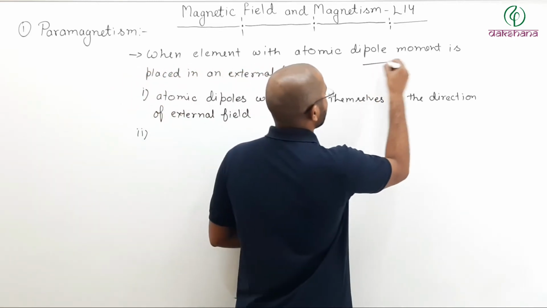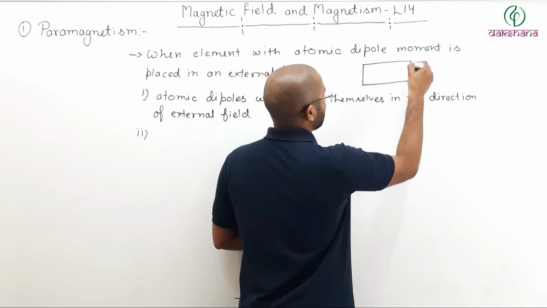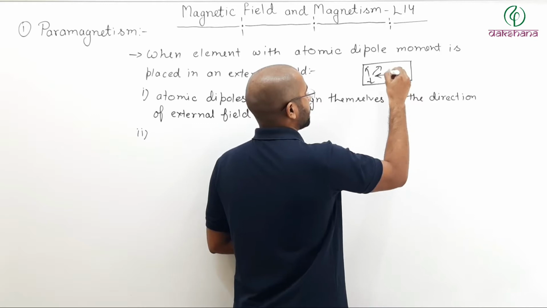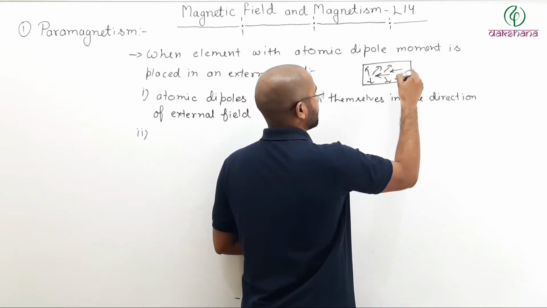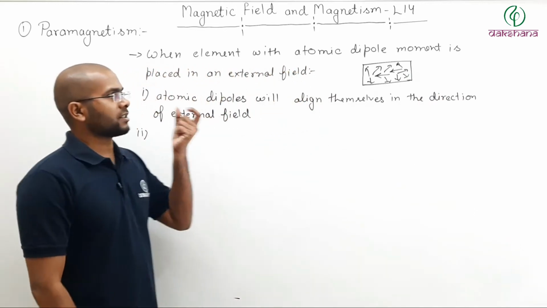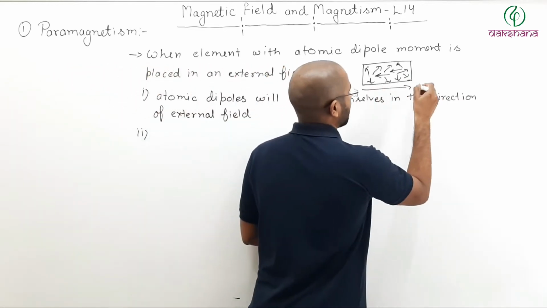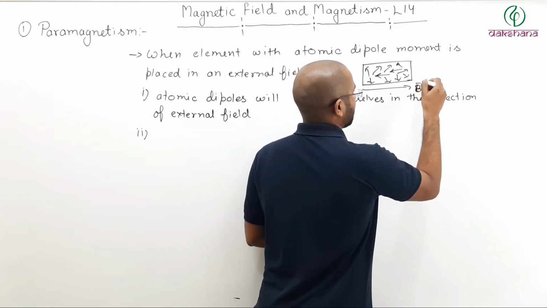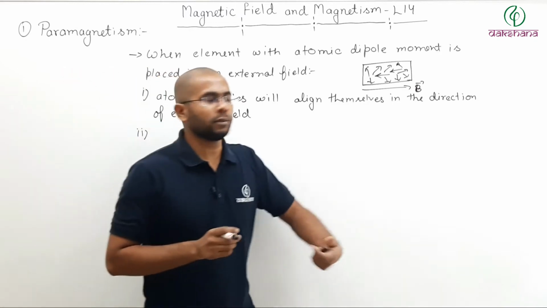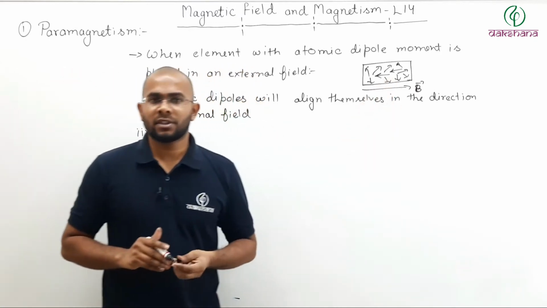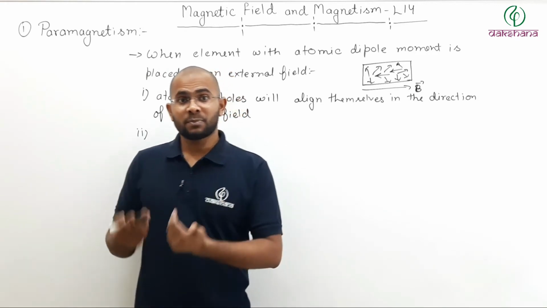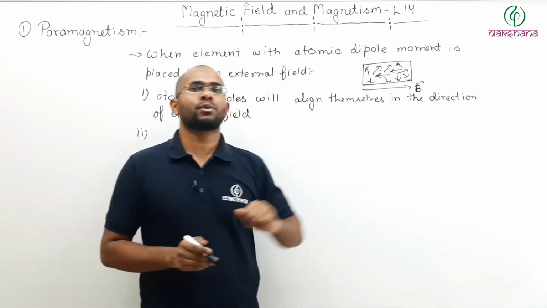Let us say this is my sample and random motion is there. If I apply the external magnetic field here, it will try to change the internal structure of the system. And nobody likes to change their own system, especially when somebody from outside is doing it.